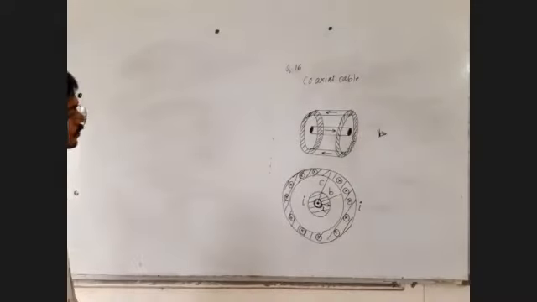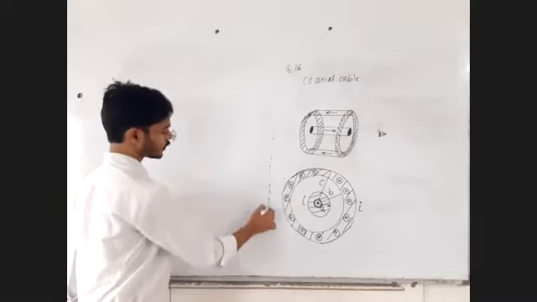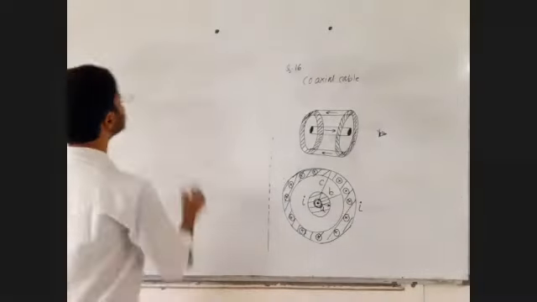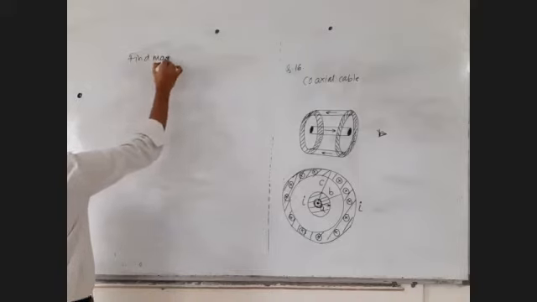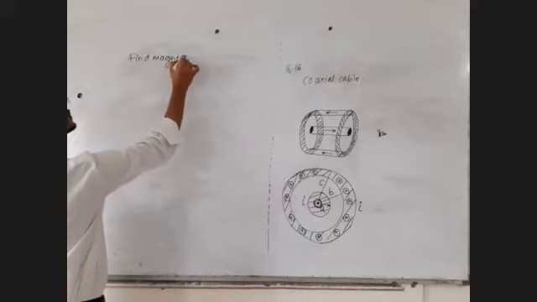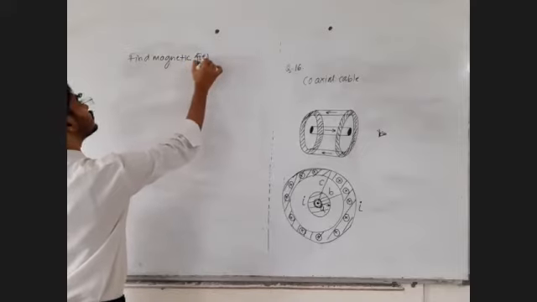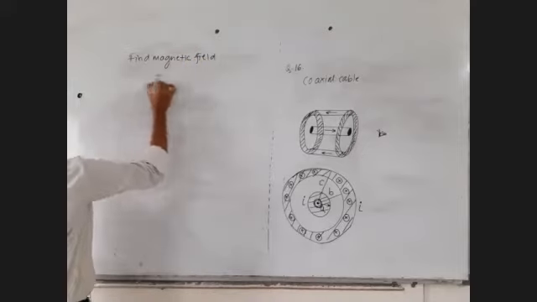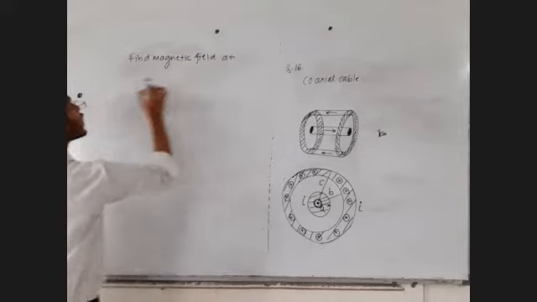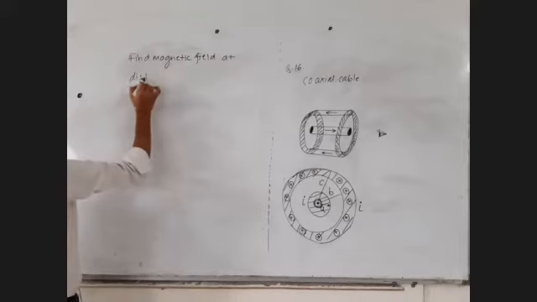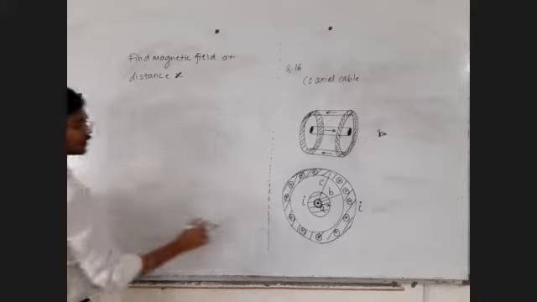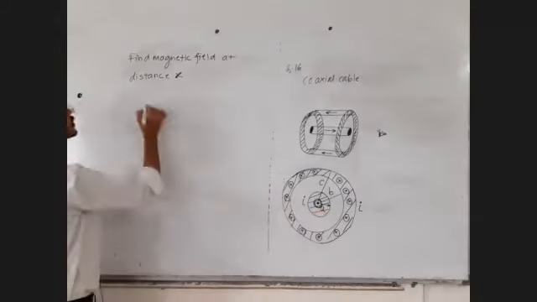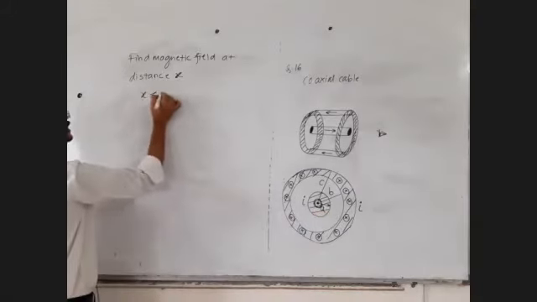Okay, fine. Now try to understand. They are asking to find the magnetic field at point X, at distance X from the center. Case 1: when X is less than a.